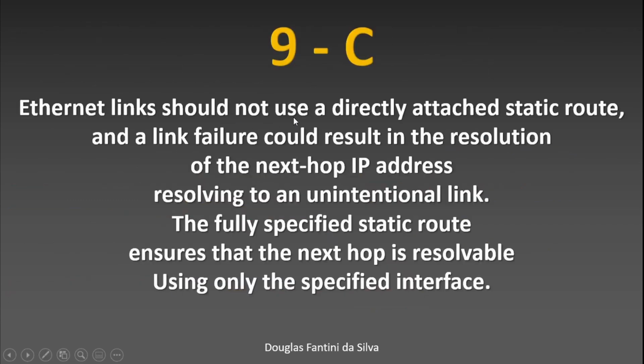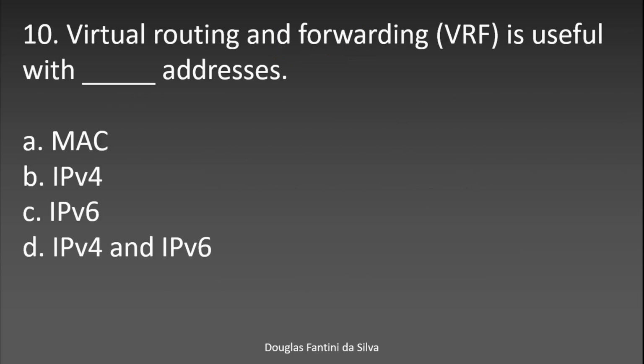Ethernet links should not use a directly attached static route, and the link failure could result in the next hop IP address resolving to an unintentional link. The fully specified static route ensures that the next hop is resolvable using only the specified interface. Okay, this is important. The next hop and the interface are going to be useful in case of a link failure.